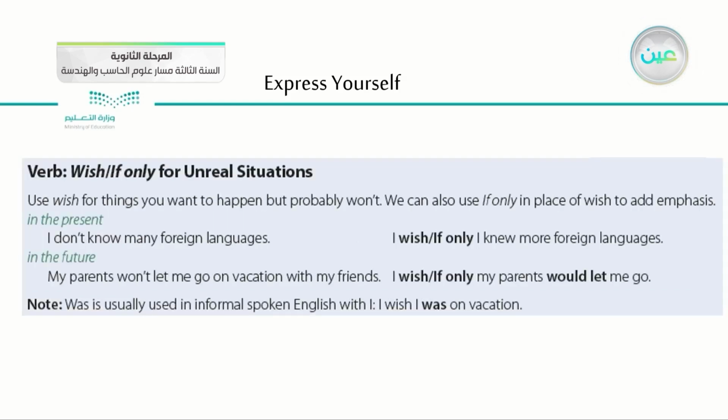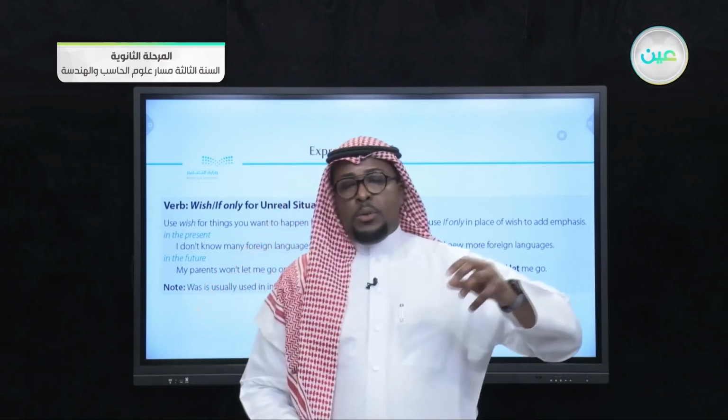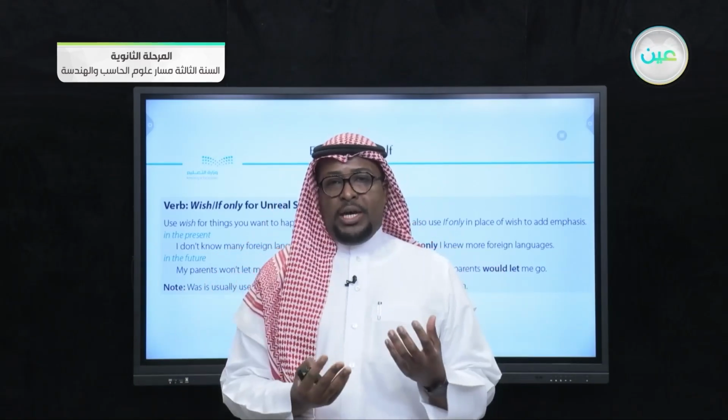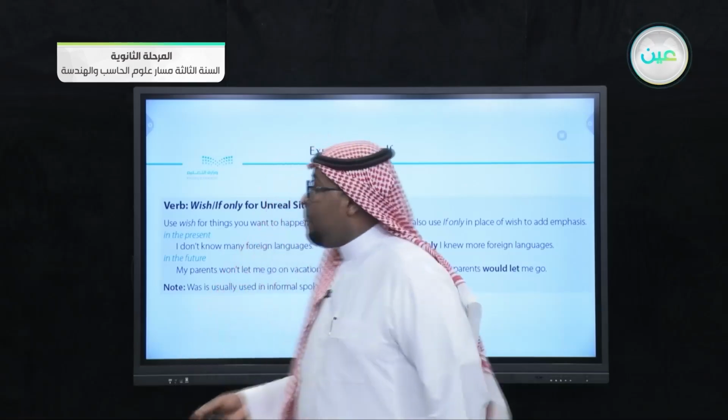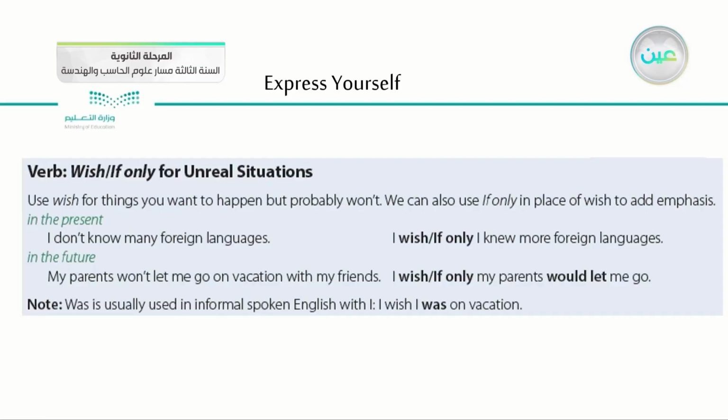Of course, here we move to the second part of the important things here. We have wish and if only for unreal situations. So here we'll go over something very important, which is how to use the verb wish, wishing. If we go over the definition here: use wish for things you want to happen but probably will not. We can also use if only in place of wish to add emphasis.